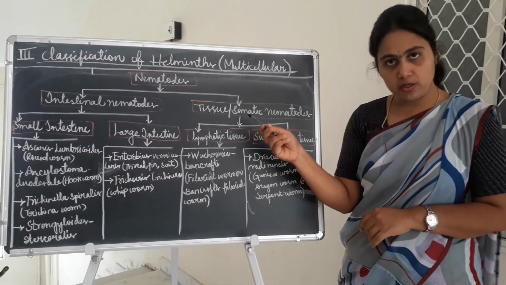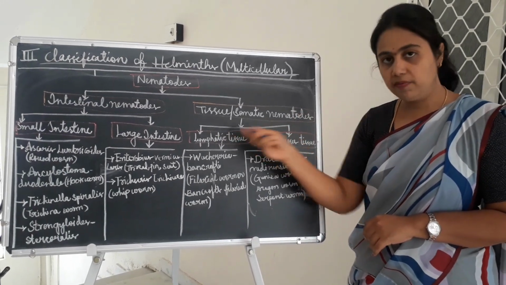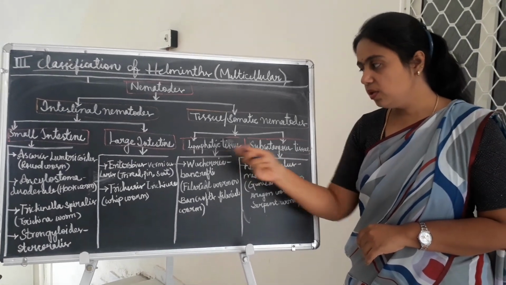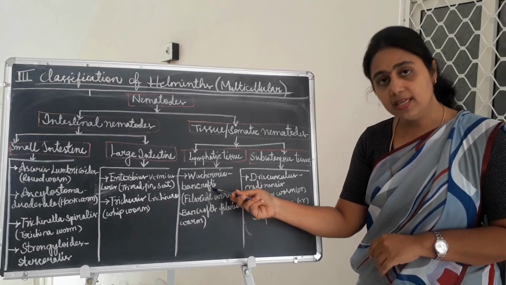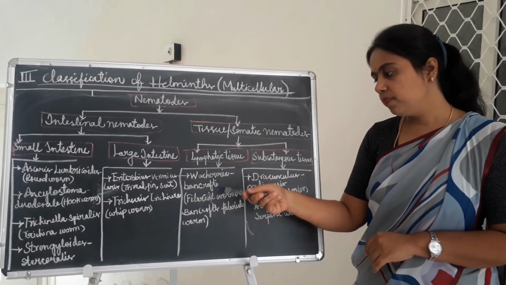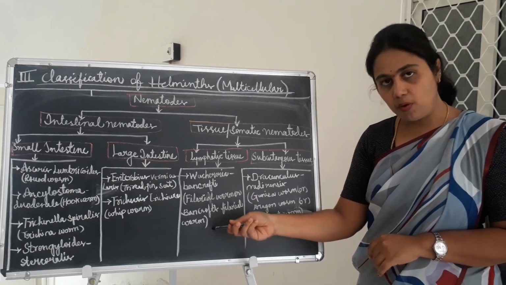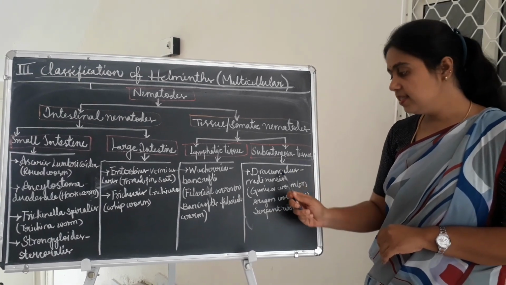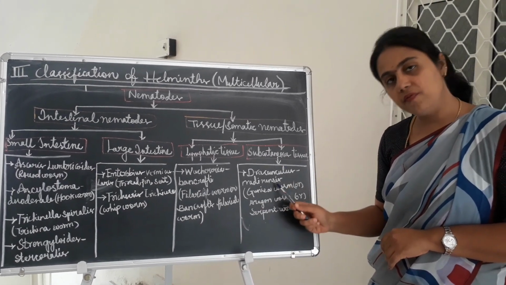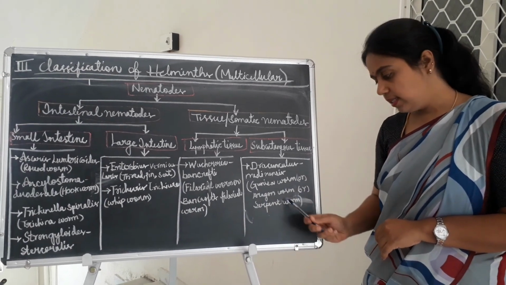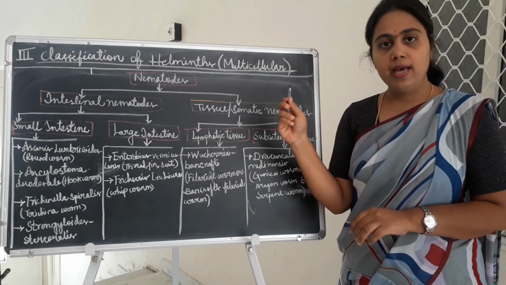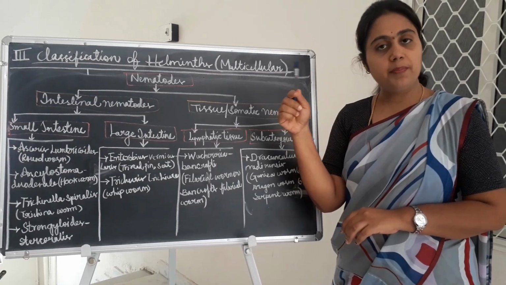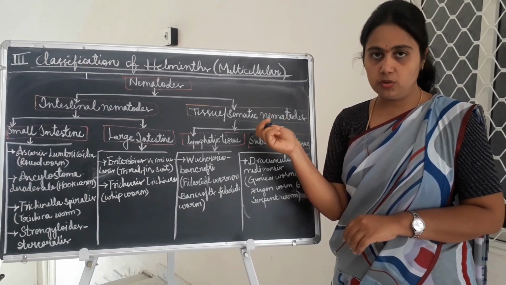Coming to tissue or somatic nematodes, they are again classified into lymphatic tissue nematodes and subcutaneous tissue nematodes. In lymphatic tissue nematodes, Wuchereria bancrofti, which is also called filarial worm or Bancroft's filarial worm. In subcutaneous tissue, the infecting parasite is Dracunculus medinensis, which is also called guinea worm or dragon worm or serpent worm. So that was the classification of helminths, and I will continue the introduction part as part 2 of parasitology.